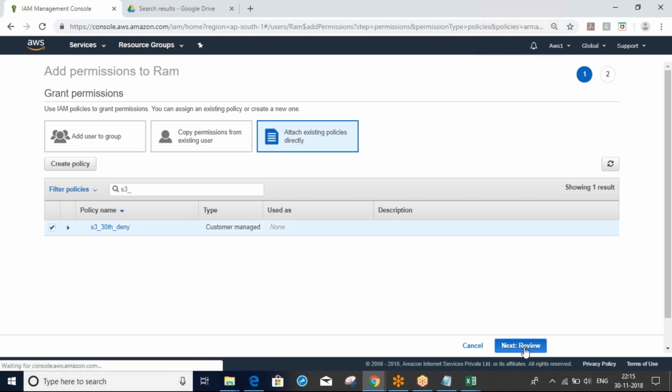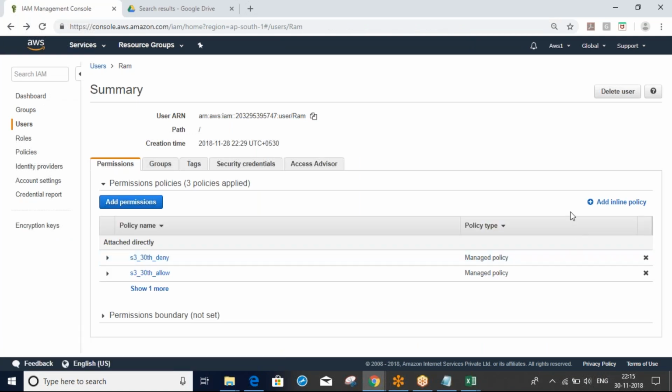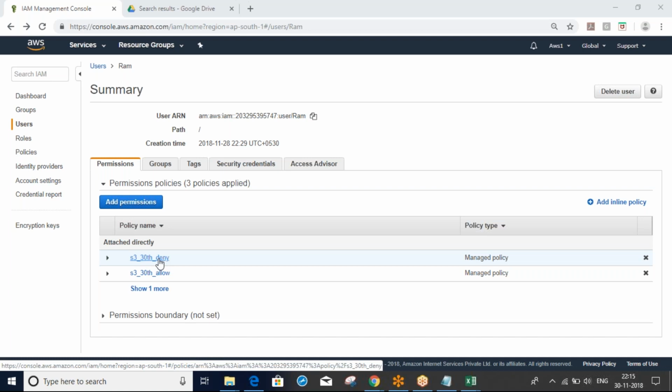I'll attach this. Now I have attached both allow and deny at the same time. I have attached allow rules and deny rules also.